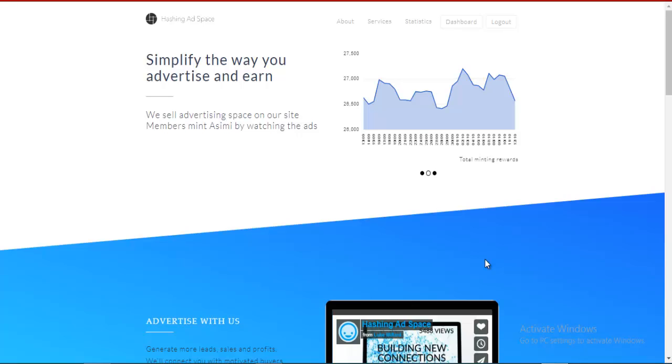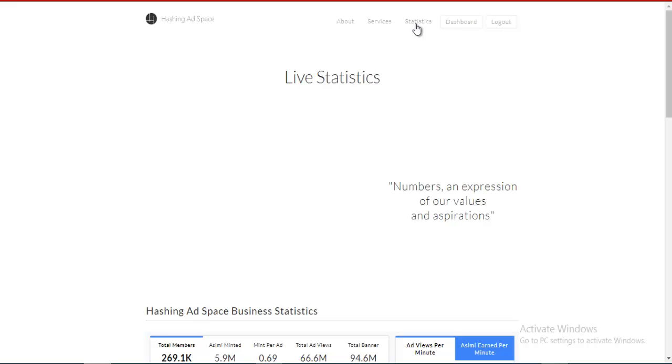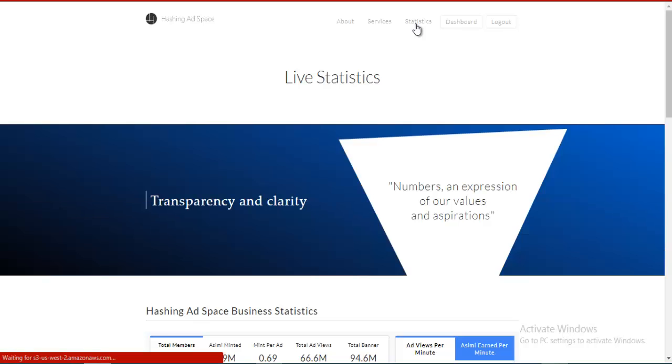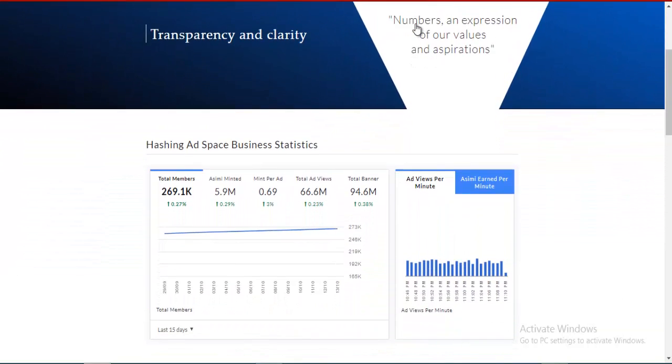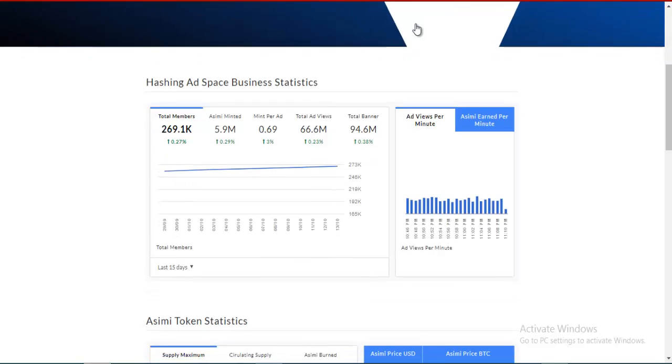So as you can see, I just logged in, but this page, you can also see it before you log in. If you come to statistics, this is where you can easily see the price of the token. A quick reminder, Ashinga Space uses ASIMI token as its main currency. You can also transact using Bitcoin and other currencies, and recently I noticed that you can actually use your credit card as well to buy some of the ads that are available.